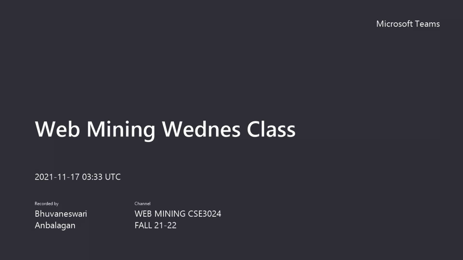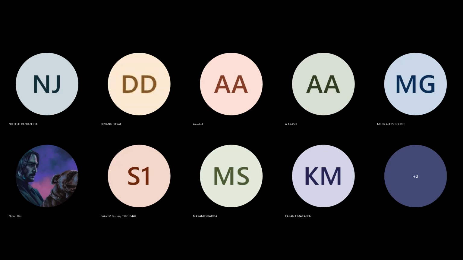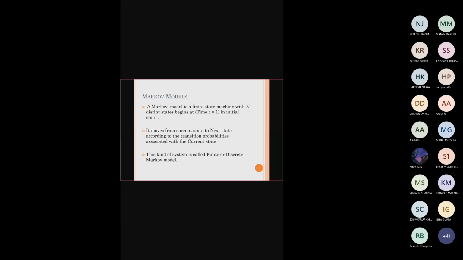From the current state, if the event has occurred at time t1, and at time t2, what could be the event that can happen? So towards the forward prediction also, you can make use of a Markov model.